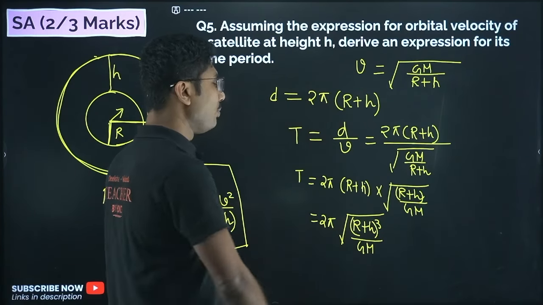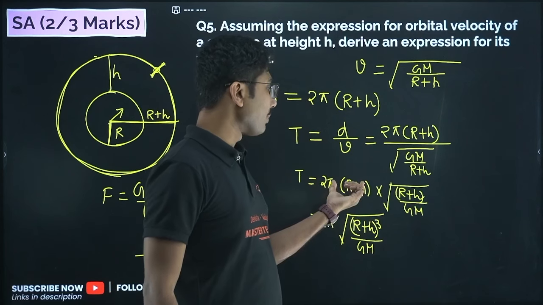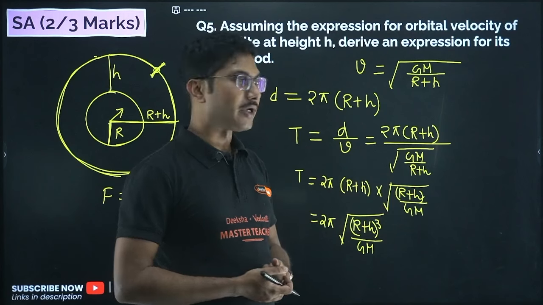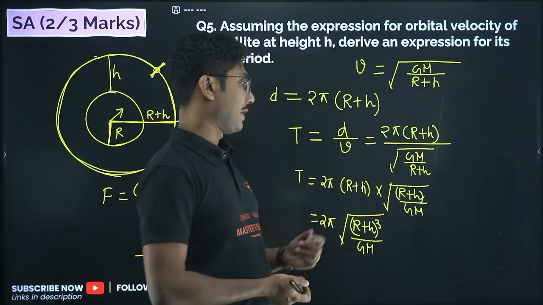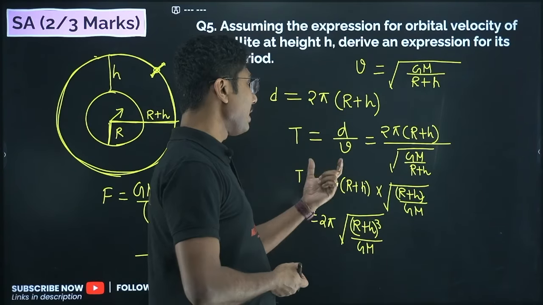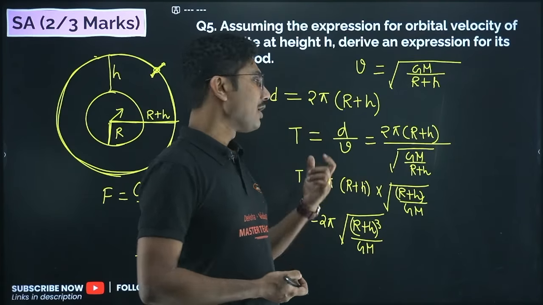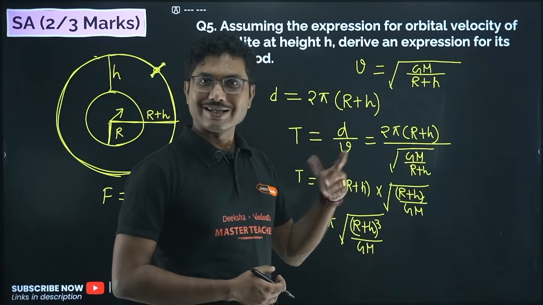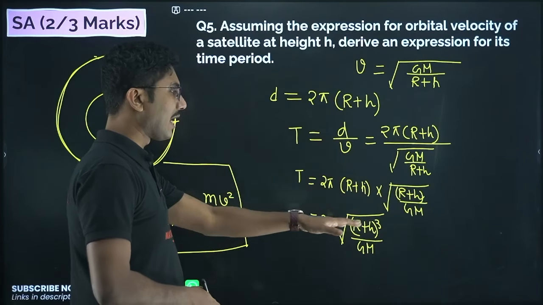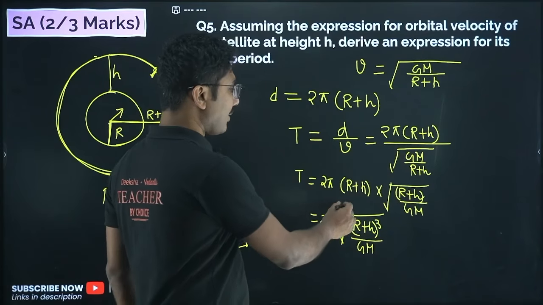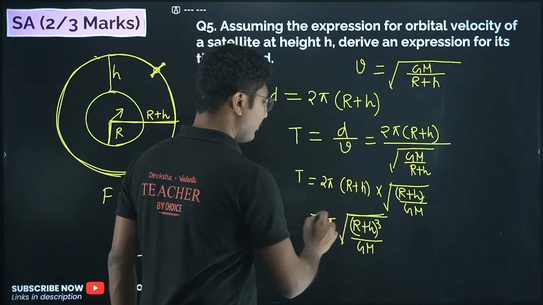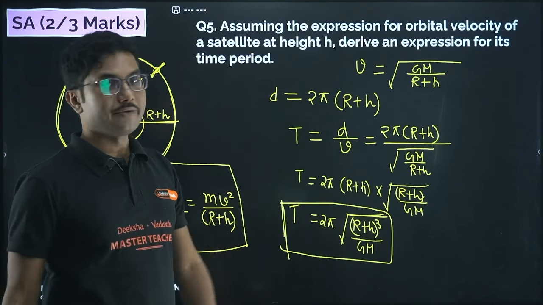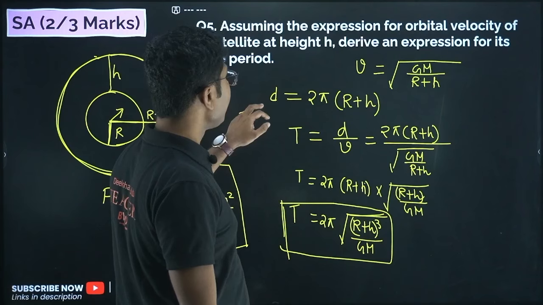Now why whole cube? The first step is to take this r plus h inside the square root, so it becomes (r plus h) whole square. Then you multiply with another r plus h, so (r plus h) whole square into (r plus h) will be (r plus h) whole cube. X square into x is x cube. Similarly here also we have got this. The square root is common because we have taken this term inside the square root. So this is the formula for time period. Just for this derivation you can get 3 marks if you do it correctly.